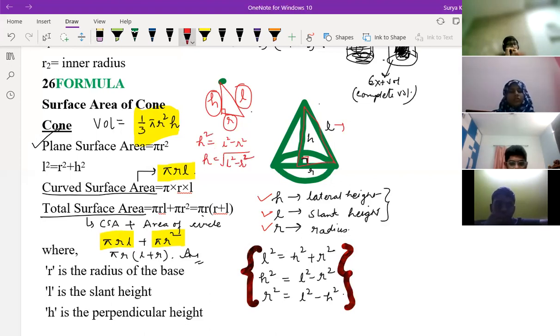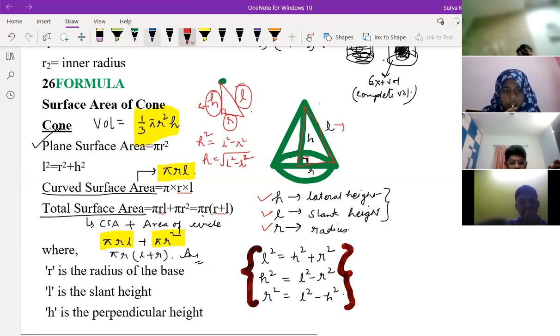Listen, altitude is always at 90 degrees, always straight. The L is like slant height. H you can say height, or you can say altitude if you want, not a problem. Altitude will not come in this 3-dimensional. What altitude will be there? This is height, you can say. Altitude also you can say, no problem. And remember, altitude and height, whatever it is, is always at 90 degrees from the base. Okay, sir. So this is clear to you.